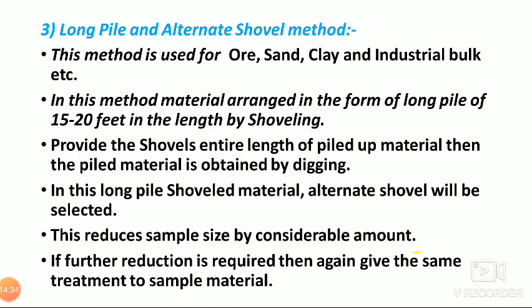That means the bulk material gets reduced and the sample particles also get reduced. If further reduction is required, then give the same treatment to the sample material. When we select alternate shovels, the bulk material is converted into a 50% smaller one. 50% we are going to reject.